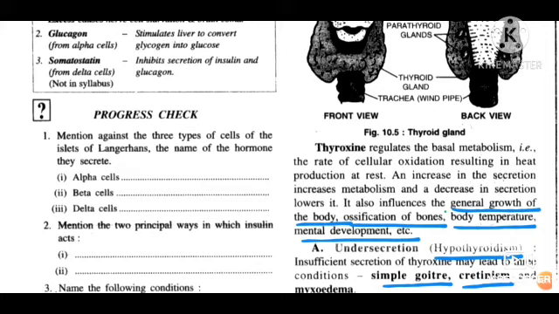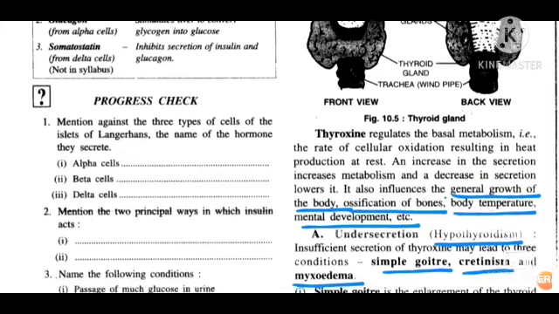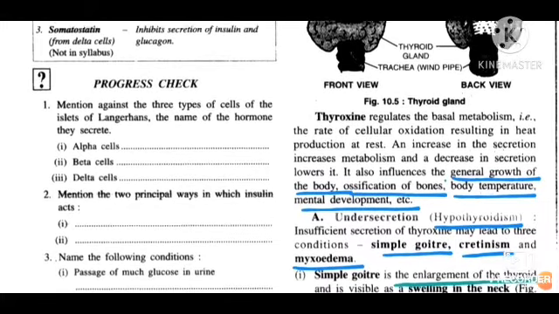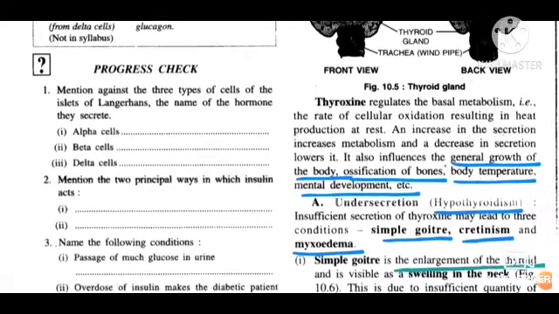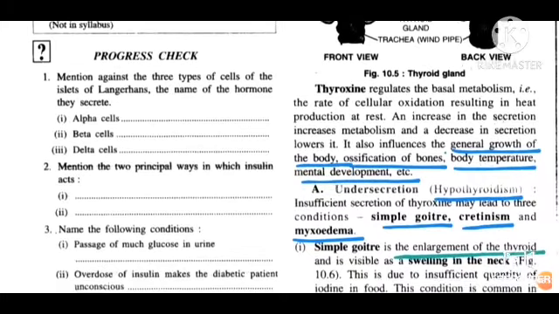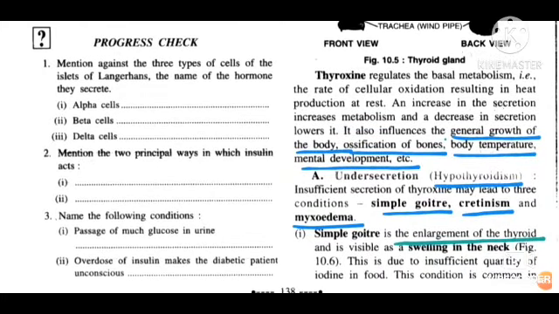So an increase in the secretion increases the metabolism, and if there is a decrease in the thyroxine secretion, then it will decrease your metabolism. It also influences the general growth of the body, ossification of bones, that is formation of the bones, body temperature, mental development, etc. So it is a very important hormone. Now again, two conditions can arise: under secretion or over secretion.